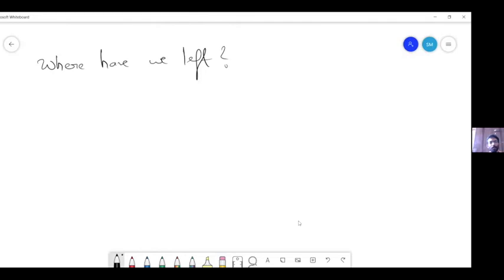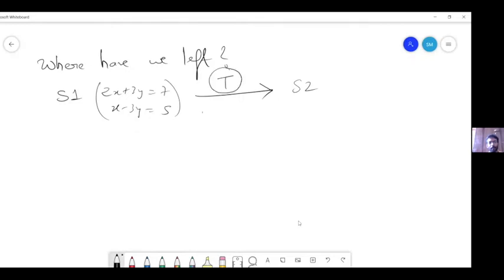So we have a system one of equations, like 2x plus 3y is equal to 7, x minus 3y is equal to 5, something like this. And then we are transforming it into system two. We are studying transformations that will preserve the solution space. And matrices.